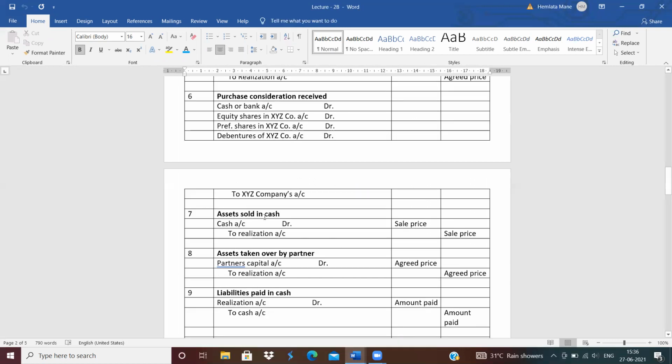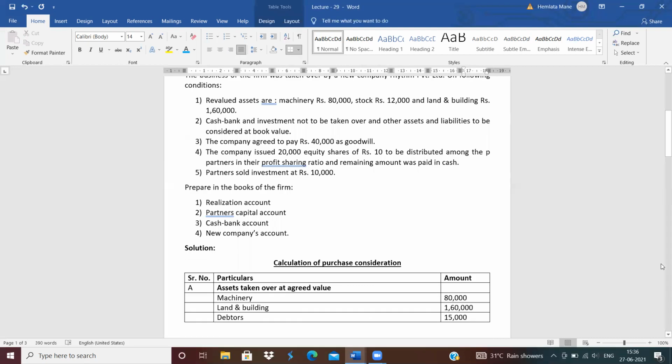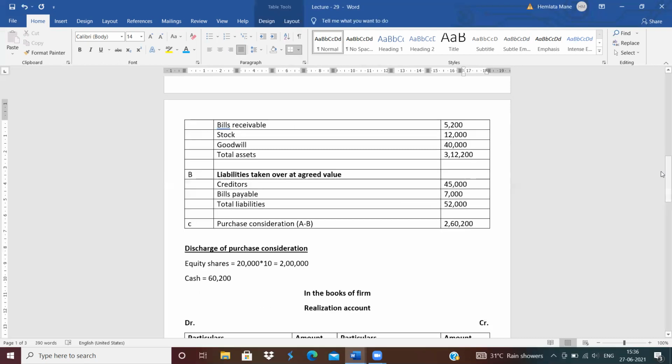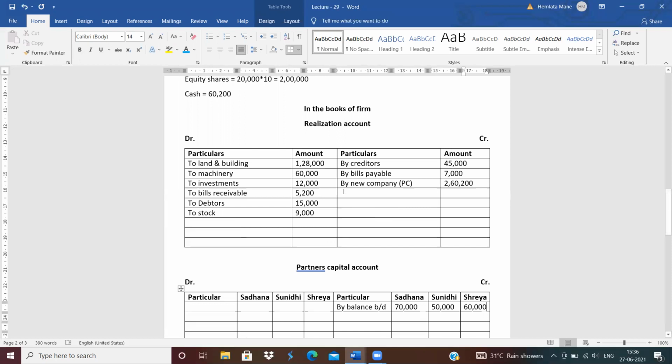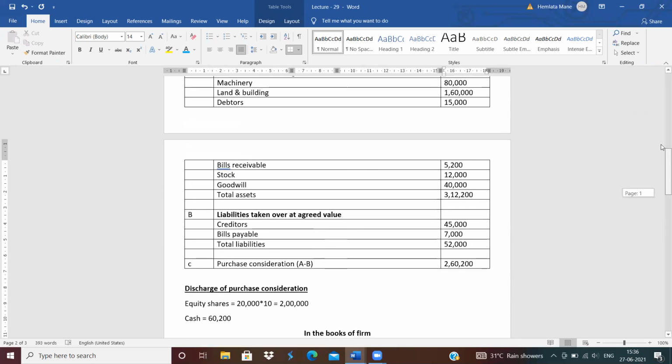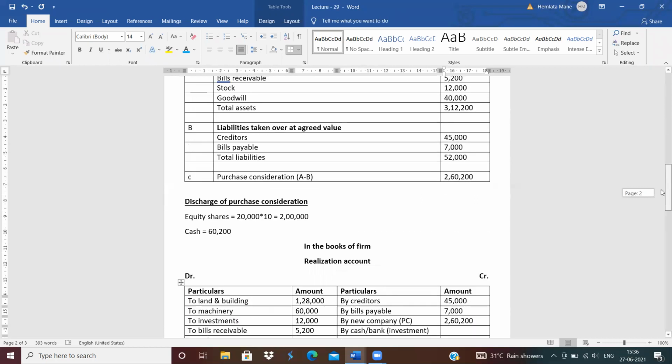Assets sold. What is the entry of assets sold? Cash account debit to realization. When we sell the assets, then cash comes in. So cash account debit to realization means realization account credit side by cash or bank. In bracket write down investment. How much is the amount of investment? Investment sold for rupees 10,000.